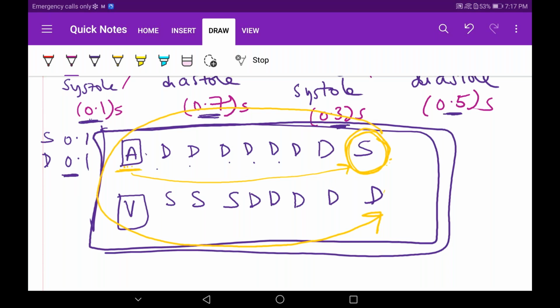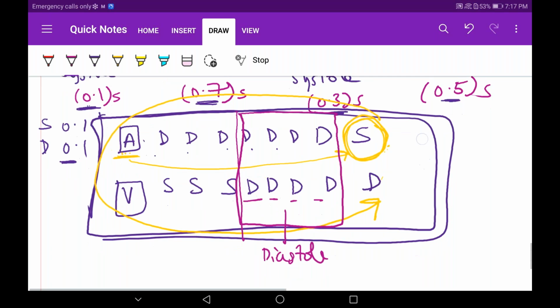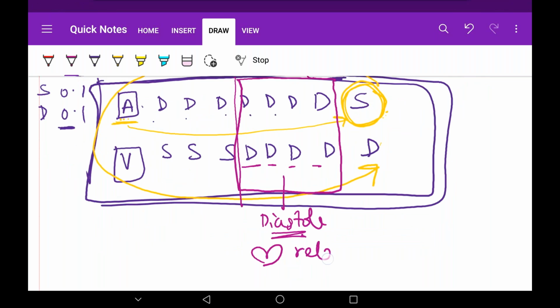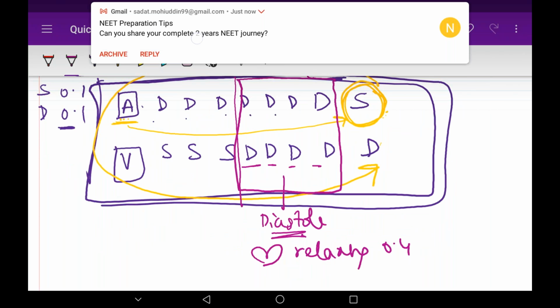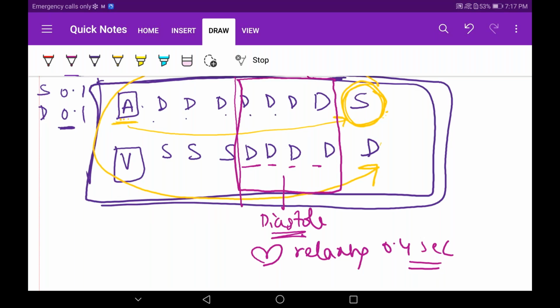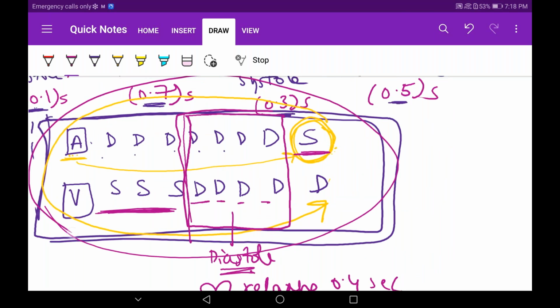And if you notice, specifically, they are coinciding together in diastole. If you can see, 0.4 seconds of the cardiac cycle is actually occurring in diastole, meaning the whole heart is relaxing for 0.4 seconds. Understood? Remember this, meaning that systole is occurring in ventricles for only 0.3 seconds and in atria for 0.1 second. Just note this down. Once I explain in detail, you will understand.